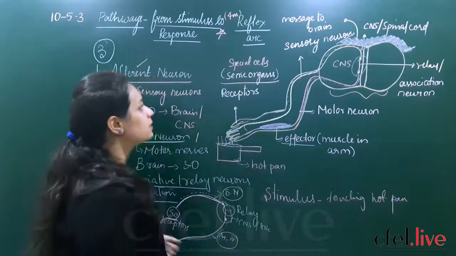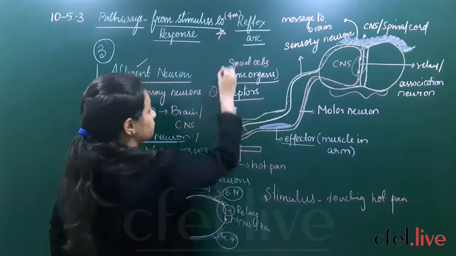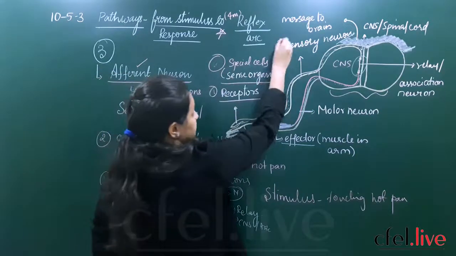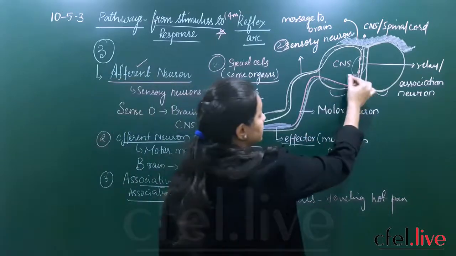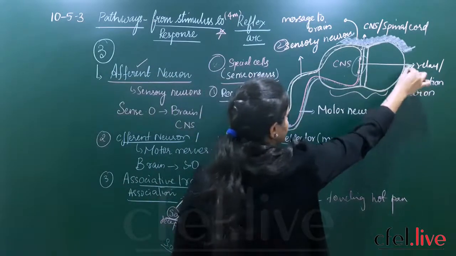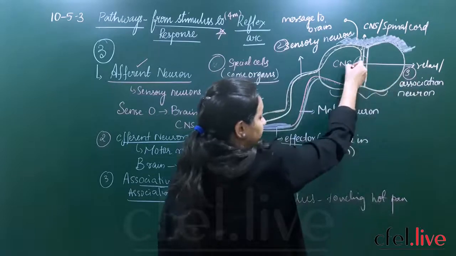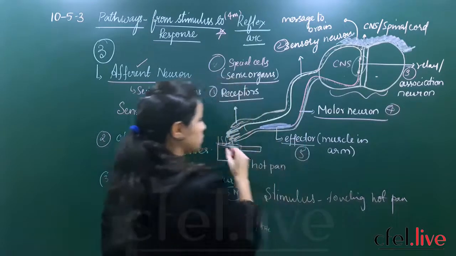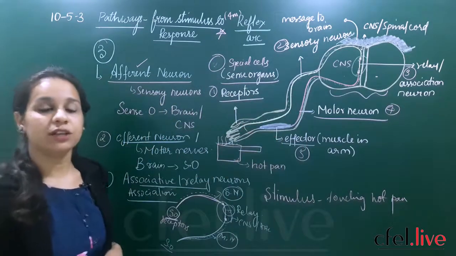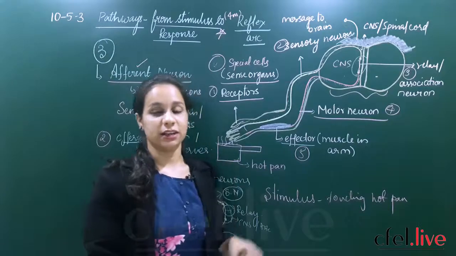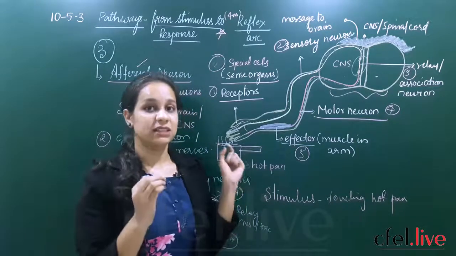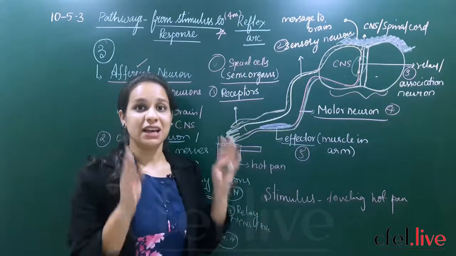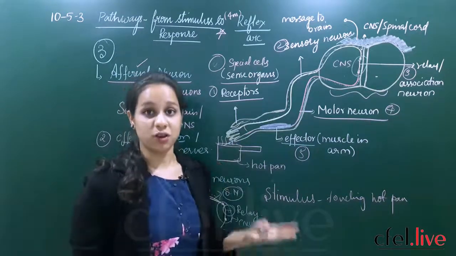So you should always remember the important points. What is a receptor? What are the sensory neurons? Then what is the associative neuron or the relay neuron, and where are they present? In the brain and the spinal cord. The motor neuron, and what is the effector. So these 5 things play a very important role in the reflex arc. If there is no proper connection between the sensory, associative or motor neurons, there will be no proper response to the stimulus.